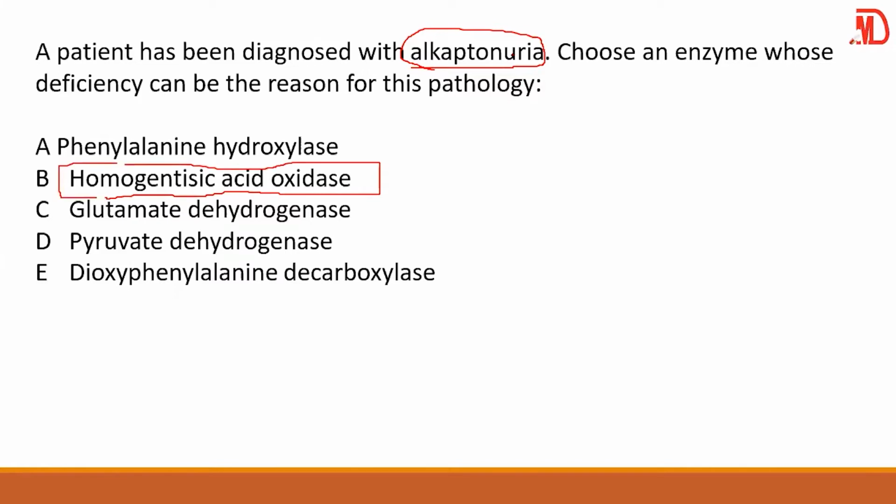Now, if the enzyme was phenylalanine hydroxylase, you could be thinking of PKU. We talked about this in our last lecture.